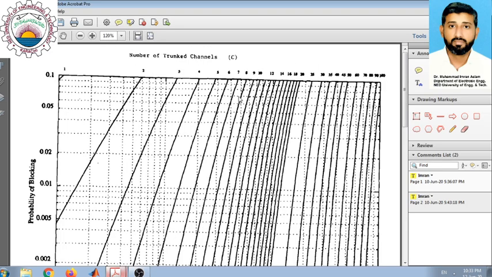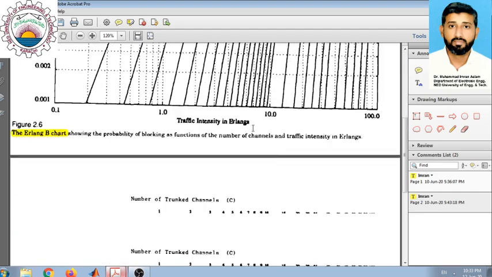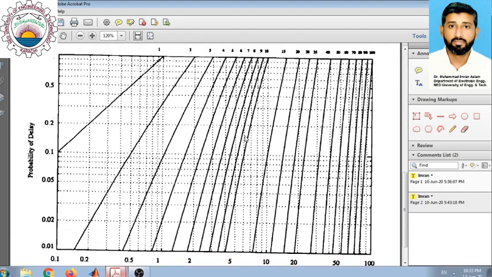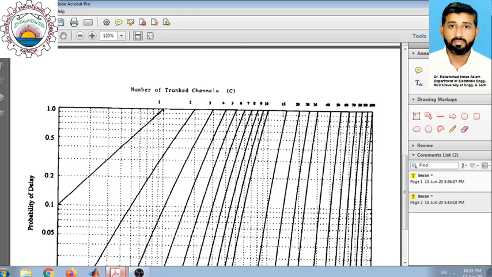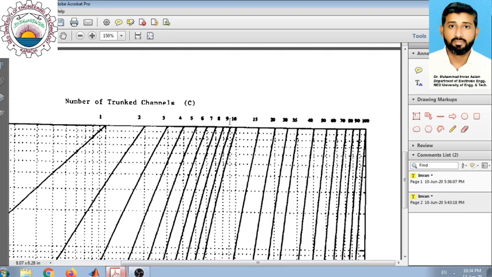As we are focusing on the number of channels of 15, we need to look for the curve related to 15 on the Erlang C chart. So look at the top index, the top row, where this one is 10, this line is representing 15, and this one is 20.